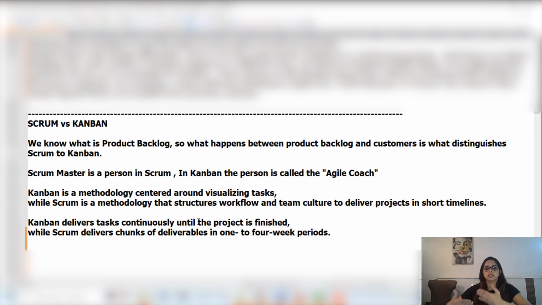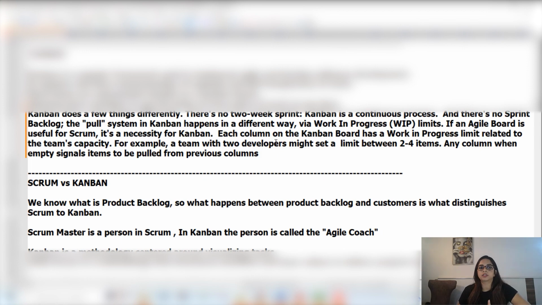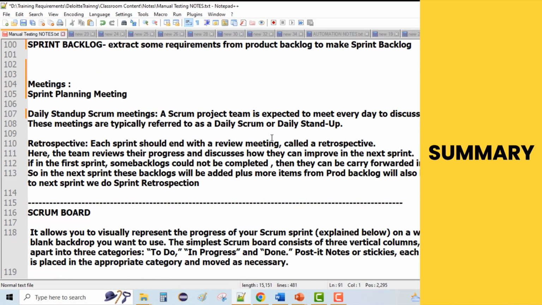There's no time boundary of 2 weeks or 4 weeks. While Scrum delivers chunks of deliverables in some dedicated time span. So that's the difference between Scrum and Kanban, but both of them cater to delivering the final product efficiently.